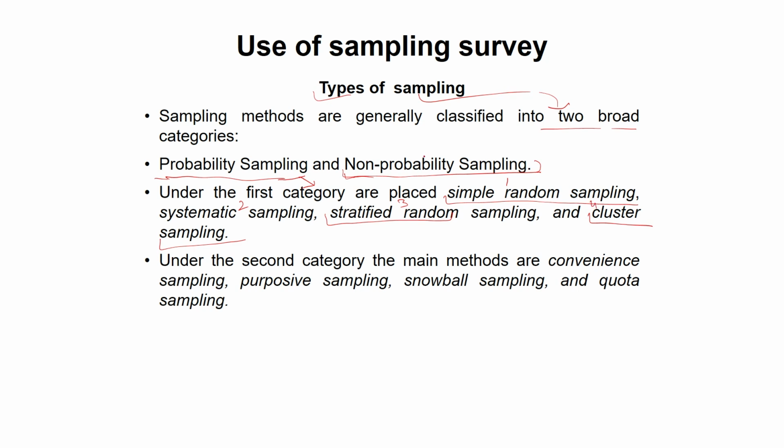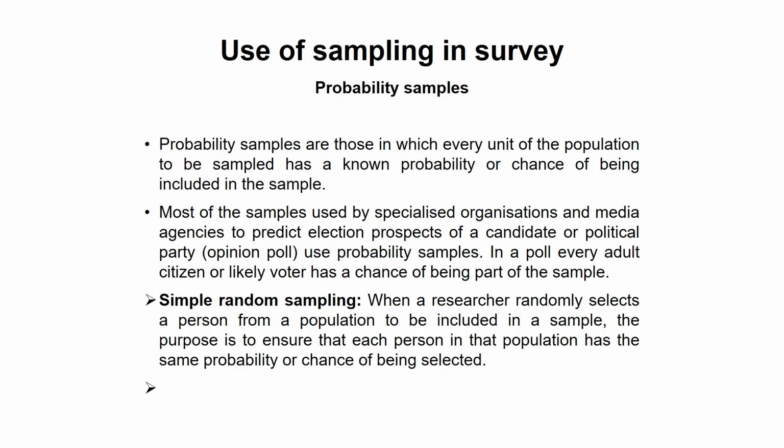The second category, non-probability sampling, again has some further subcategories. One is convenience sampling, which is self-expressing, then purposive sampling, second, snowball sampling, and then quota sampling. So basically, we divide sampling broadly into two categories: probability sampling and non-probability sampling. Then further, probability sampling has a sub-classification, and so does non-probability sampling. Now let us discuss one by one the different types of probability sampling.